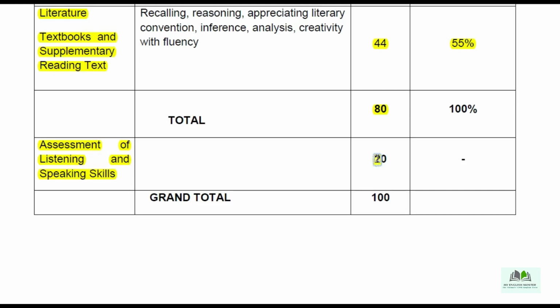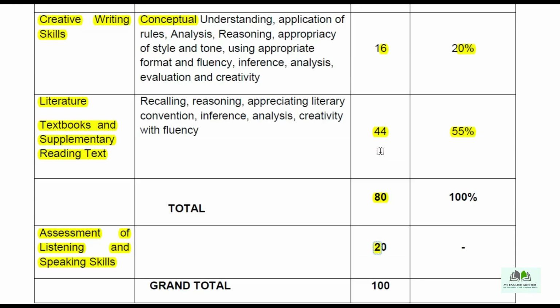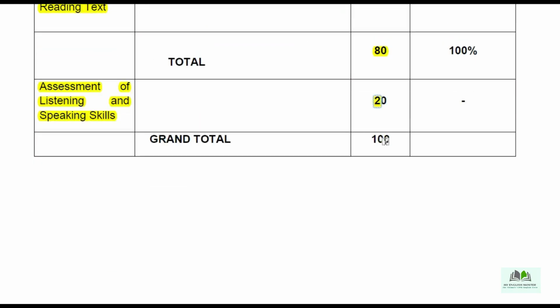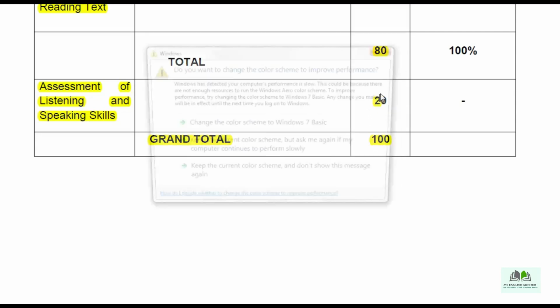Okay, so these are all the important details that we want to discuss with the children, and our grand total is 100. Out of 100 only you are getting the marks in the mark sheet, the mark sheet that is awarded to you after the examination. The theory paper is 80 and 20 internal assessment.